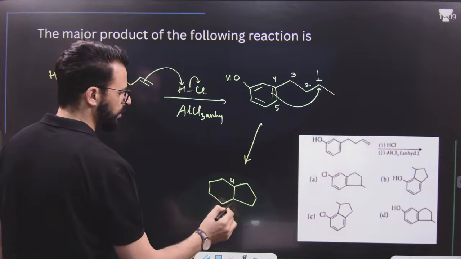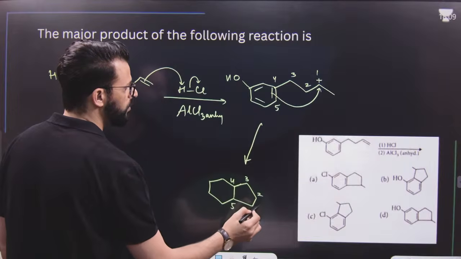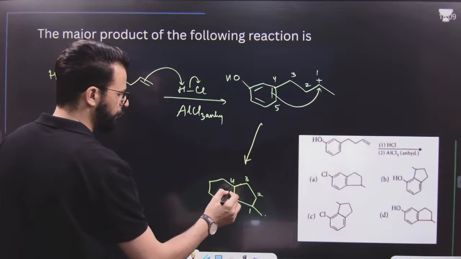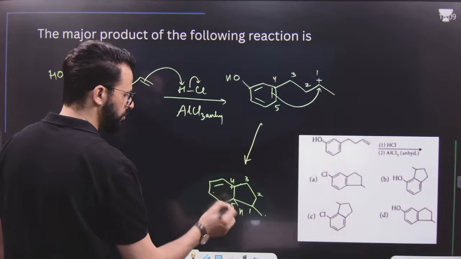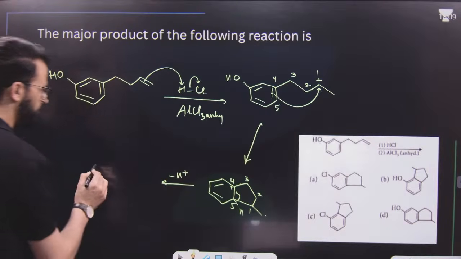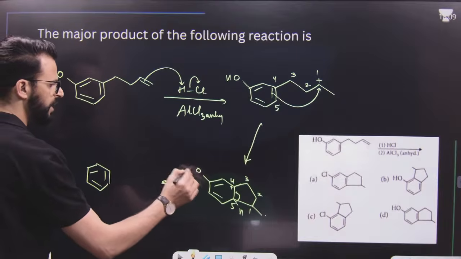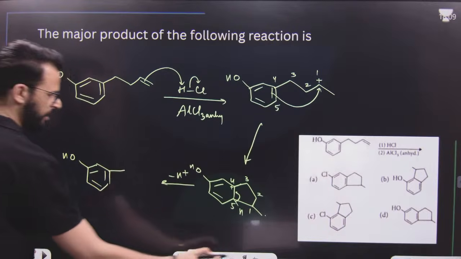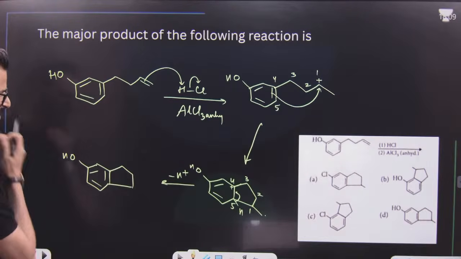This is 4. This is 5. Then this is 3. This is 2. Then this is 1. To 1 there is a methyl group. Now to 4 there will be a positive charge. From 5, this hydrogen will be removed, and once H positive is removed, we will get a 6-membered ring to which OH is attached, and a 5-membered ring over here.